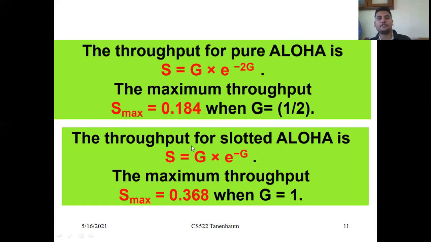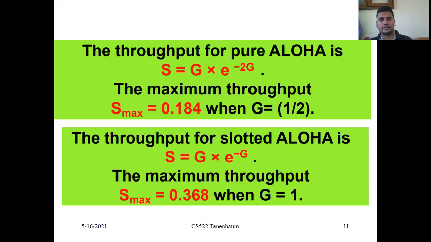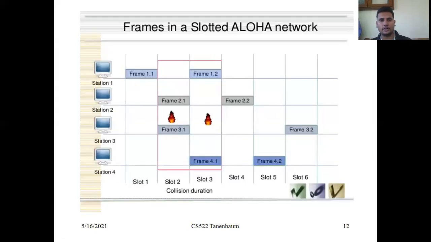The throughput for slotted Aloha is S equals G times e power minus G. The maximum throughput is S max equals 0.368 when G is equal to 1. That we will discuss in the next class, slotted Aloha.